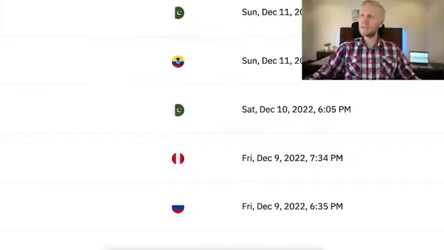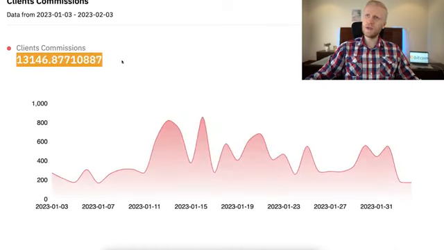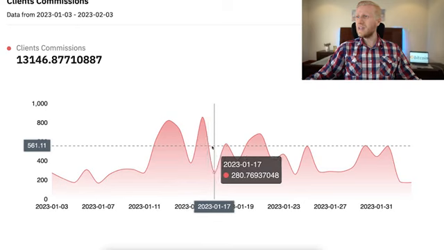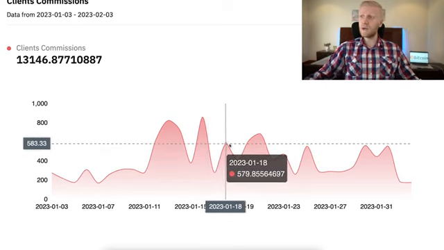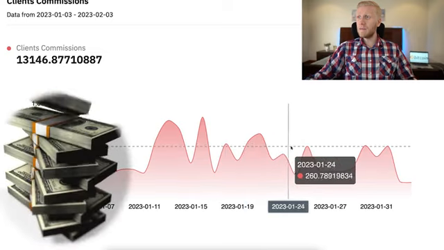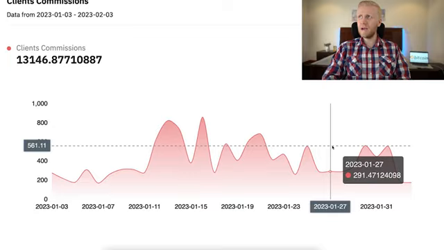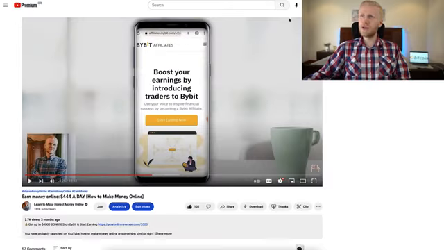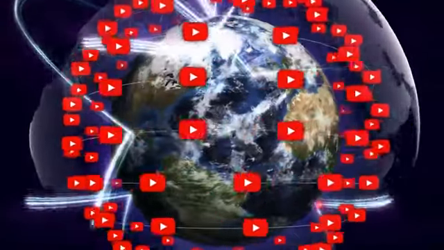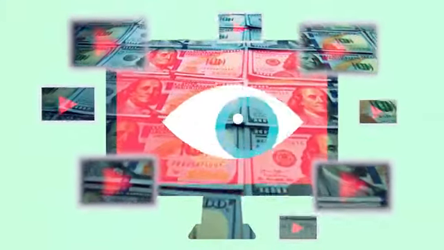Let me just give you an example right here. If I show here the income that I earned, more than $13,000 in the last 1 month, in some of these days I didn't work at all for this. In other words, it's making me money, and if I would stop working completely, it would still make me money all the time automatically. So YouTube provides automated income, and when you publish videos on YouTube in the same way, those videos stay there for months and years, and you will get that automated income when people see your videos even 5 years from now.